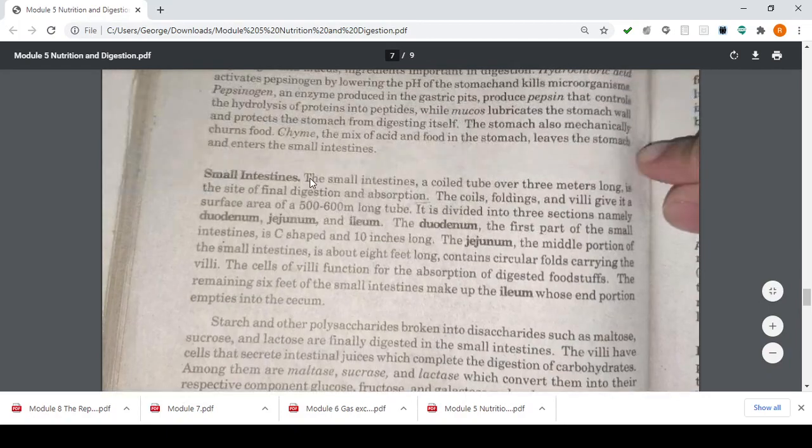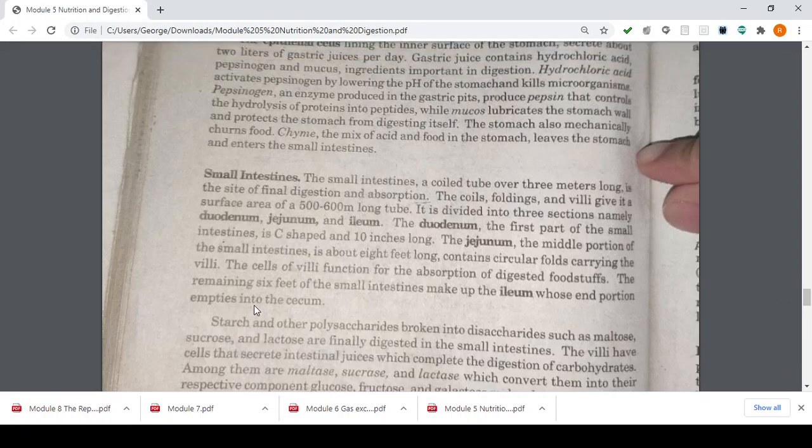Next, you have your small intestine. Ano naman sa kids? The small intestines are coiled tube over 3 meters long and is the site of final digestion and absorption, meaning final digestion and absorption diri siya last nagaagi kag gina-absorb sang aton lawas. The coils and foldings in villi give it a surface area of about 500 to 600